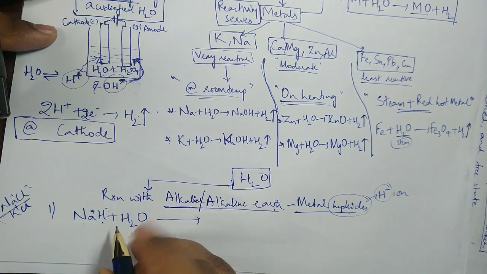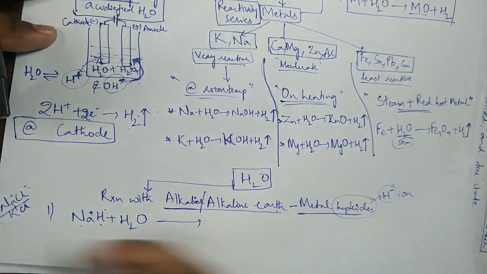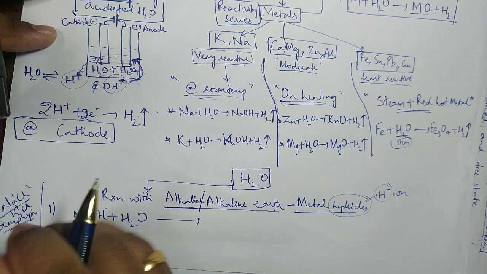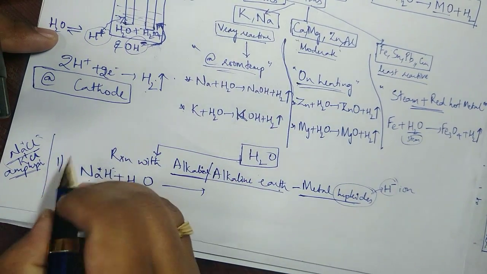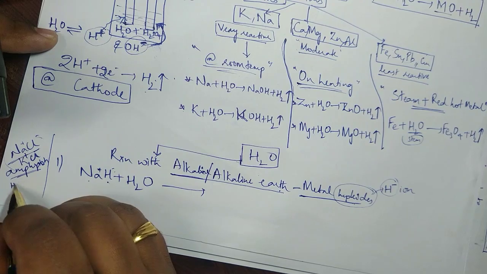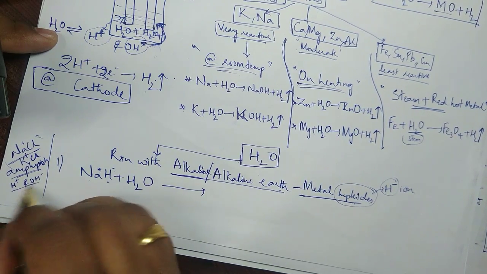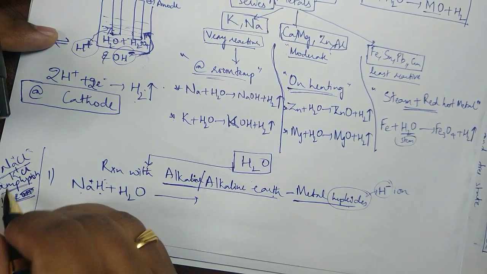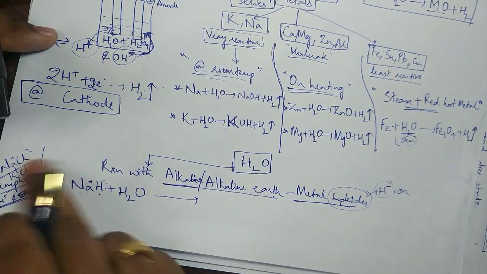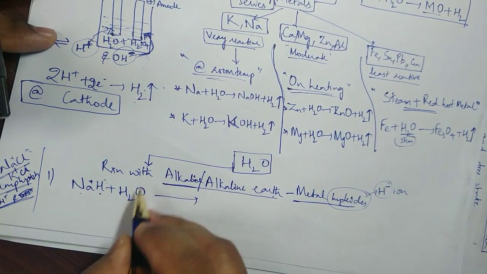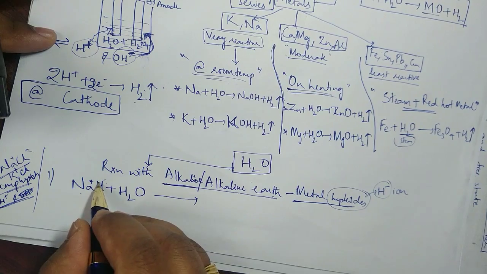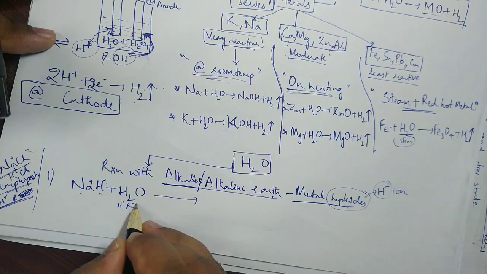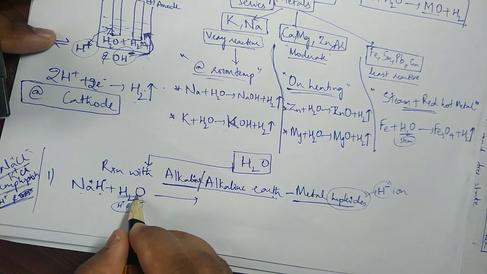So water, if you remember, when I was talking about water, I used the word amphiprotic. When talking about oxides, I said amphiprotic. What is that? Which can lose H plus and also OH minus, depending upon the necessity. So which can lose H plus or which can accept H plus, that is amphiprotic. So water is amphiprotic. So here it can lose H plus ion, and H plus and OH minus both come from water.